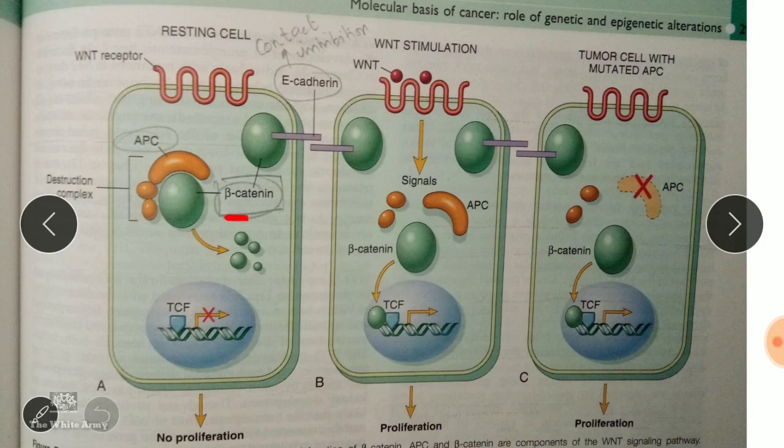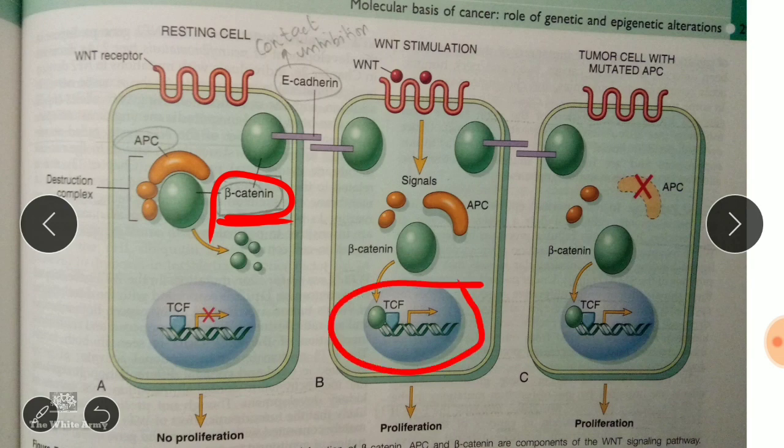It binds to beta-catenin. Once there is something wrong with E-cadherin, beta-catenin is able to move into the nucleus. In the nucleus it activates the cell to proliferate.